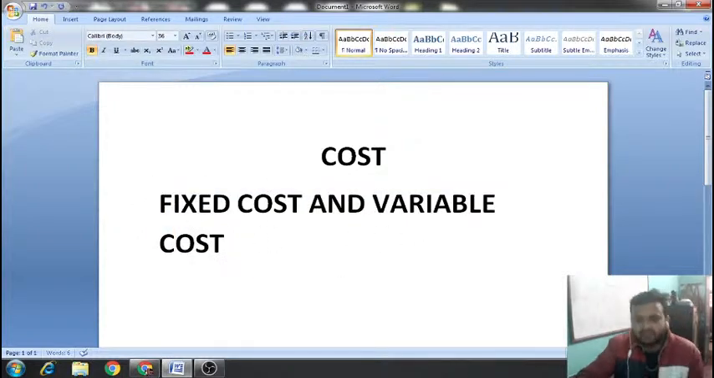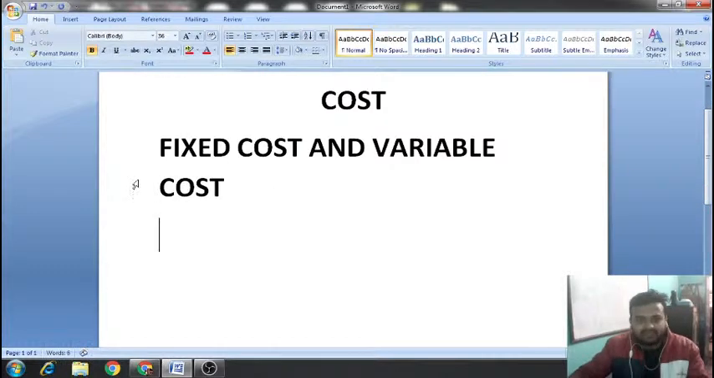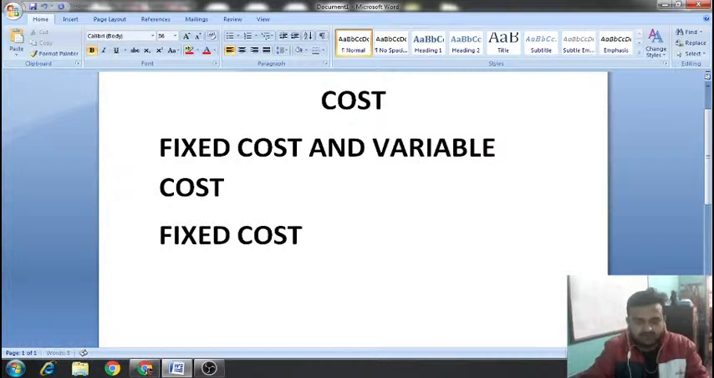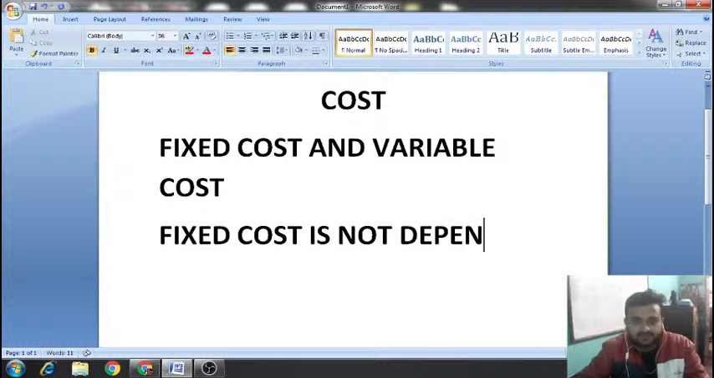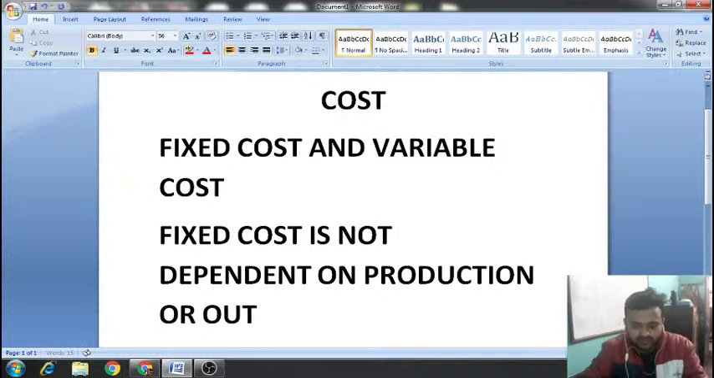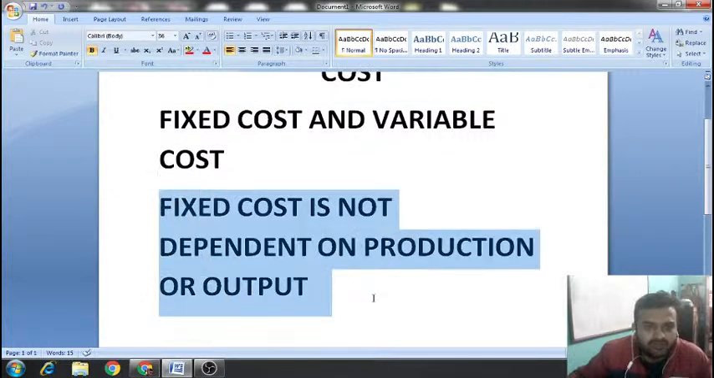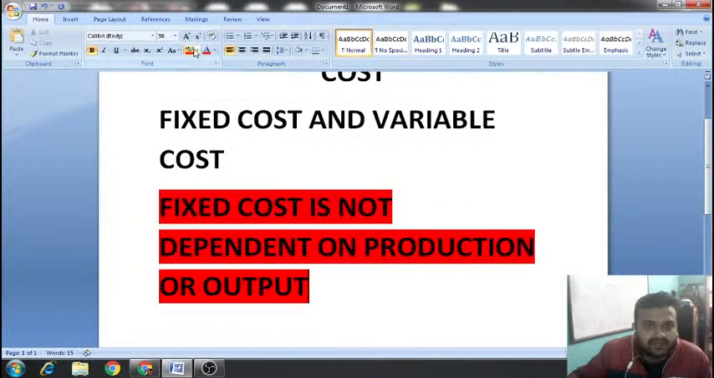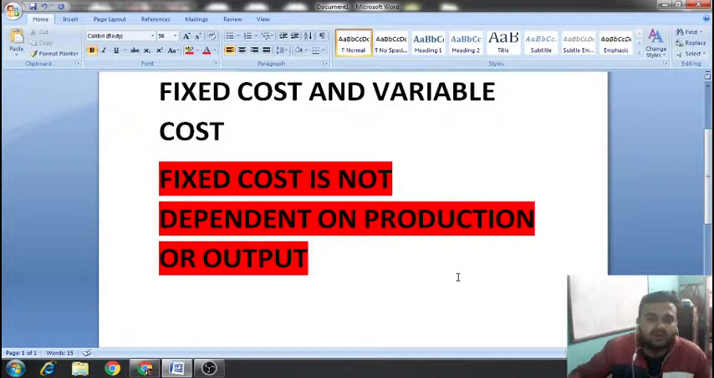Now let us see what is fixed cost. I am writing one definition. Fixed cost is not dependent on production or output. Now what do you mean by the words fixed cost is not dependent on production or output?